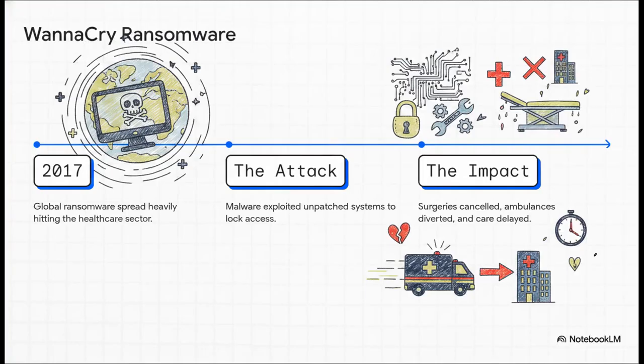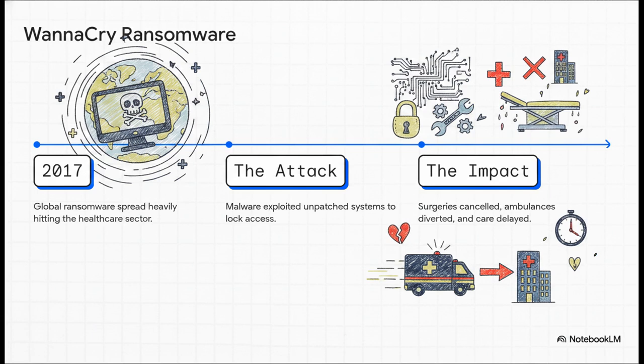Which brings us to our final section, Section 6, the WannaCry case study, and a look at real-world impact. Back in 2017, the WannaCry ransomware attacks swept across the globe, and healthcare was among the hardest-hit sectors. What happened was essentially a perfect storm. The malware exploited systems that were simply unpatched. They just hadn't been updated. The result? Hospitals entirely lost access to their electronic medical records, their diagnostic tools, and their scheduling systems. The real-world impact was immediate and terrifying.